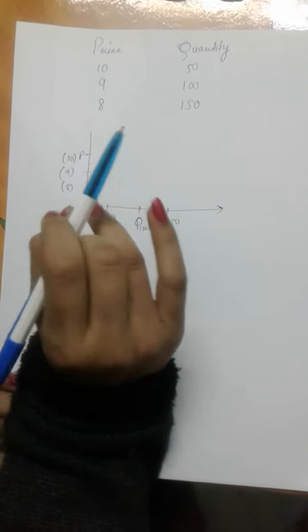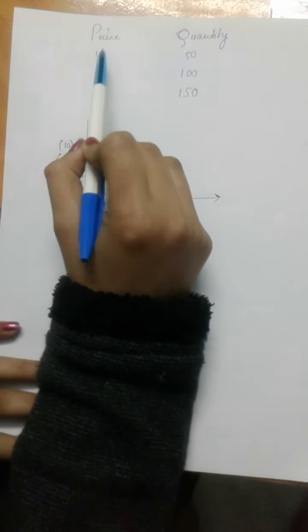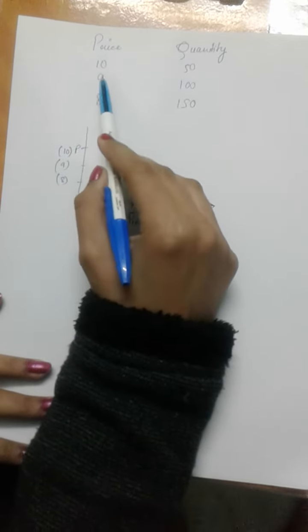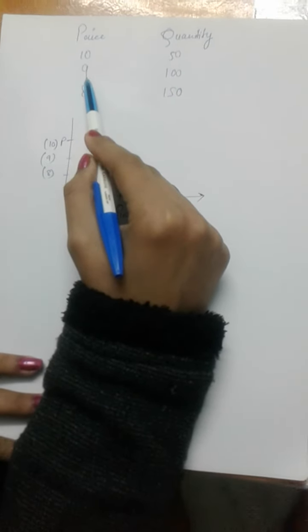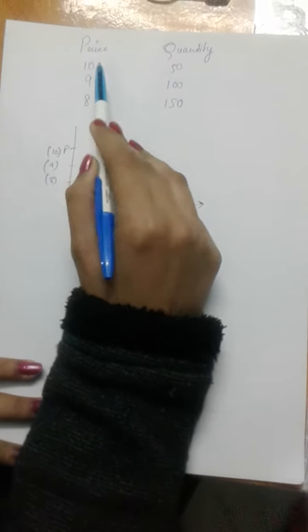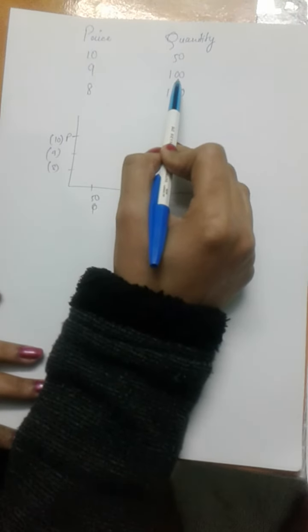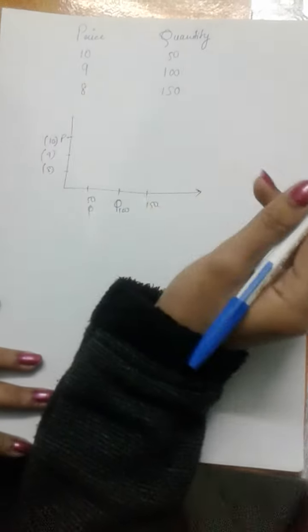Suppose we take the example of a packet of biscuits. If it is 10 rupees, you would be purchasing 50 biscuits, right? And if it is 9 rupees, perhaps because you buy it from a mall where there are slightly lower charges for the same price, you are purchasing 100 packets, and at 8 rupees, 150, right? So there is an inverse relationship between price and its demand.